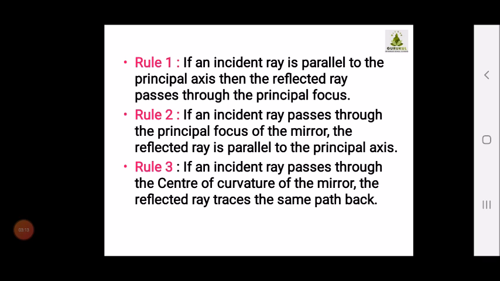First rule. What is the first rule? If an incident ray is parallel to the principal axis, then the reflected ray passes through the principal focus. Rule number 2, if an incident ray passes through the principal focus of the mirror, the reflected ray is parallel to the principal axis. And the third rule is if an incident ray passes through the center of curvature of the mirror, the reflected ray traces the same path back.